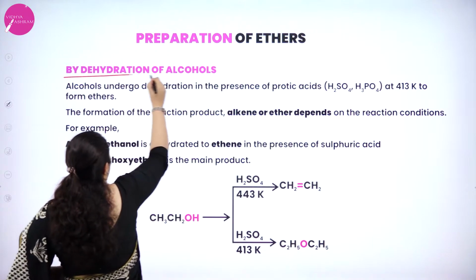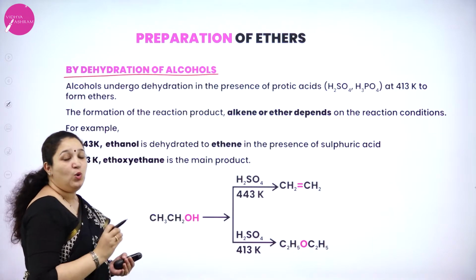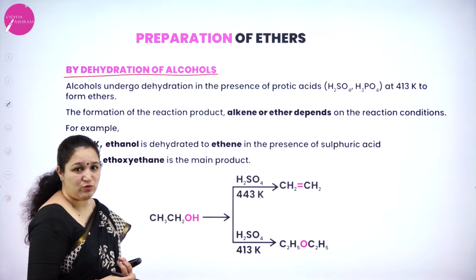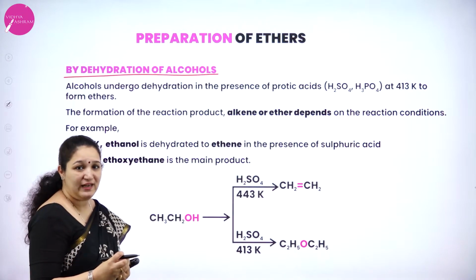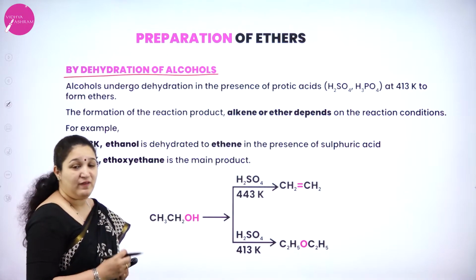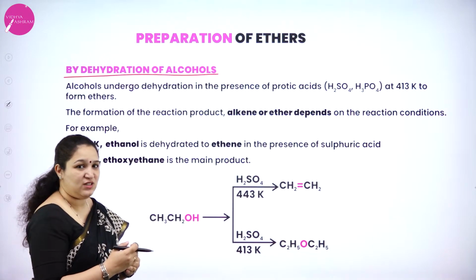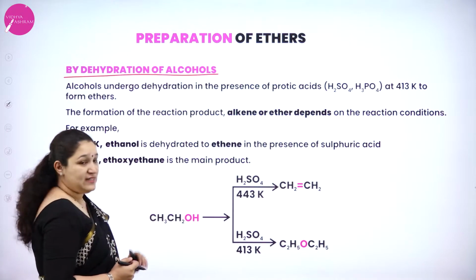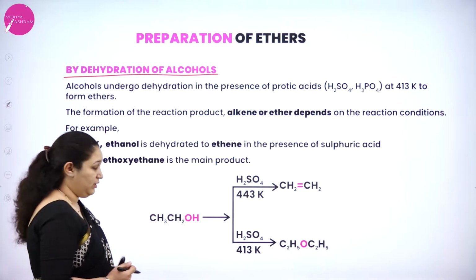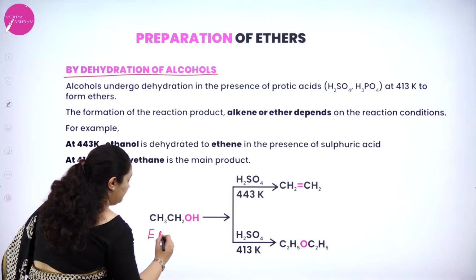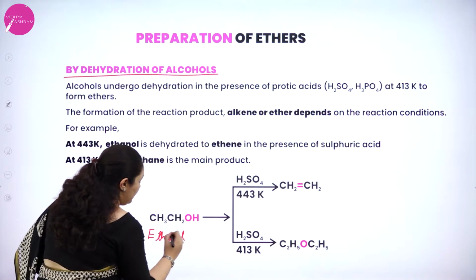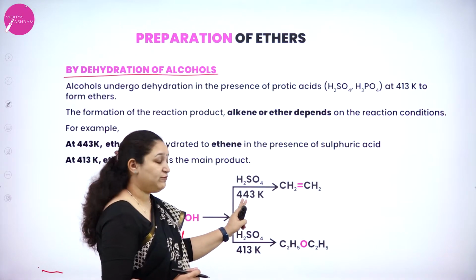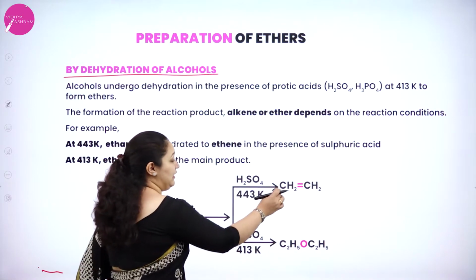Preparation of ethers. The first method is by dehydration of alcohols. We take an alcohol, treat it with a protic acid like H2SO4 at 413 Kelvin, and it will give ethers. Whereas if I change the reaction condition, then we can also get an alkene. For example, we have taken ethanol here, an alcohol. This will undergo dehydration in the presence of concentrated sulfuric acid at 443 Kelvin to give ethene.